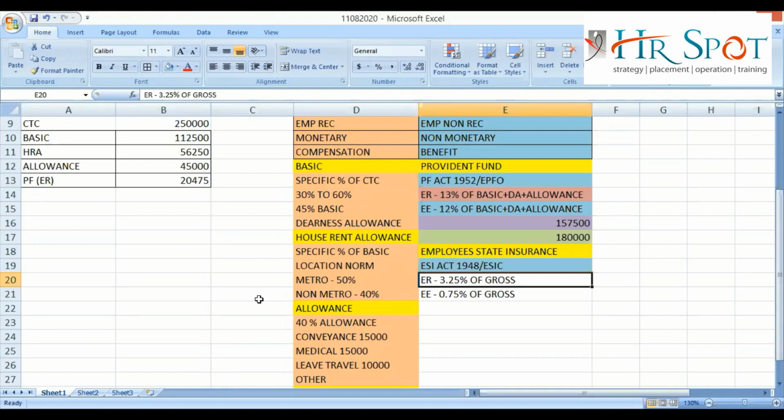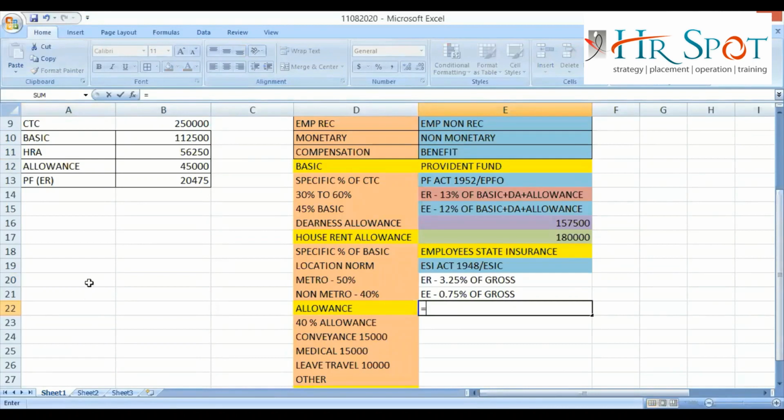So if you see this structure, basic will be provided to my employee monthly, HRA will be provided to my employee monthly, allowance will be provided to my employee monthly. So what will be the gross here? It will be the addition of basic plus HRA plus allowance. Clear? Yes, sir.